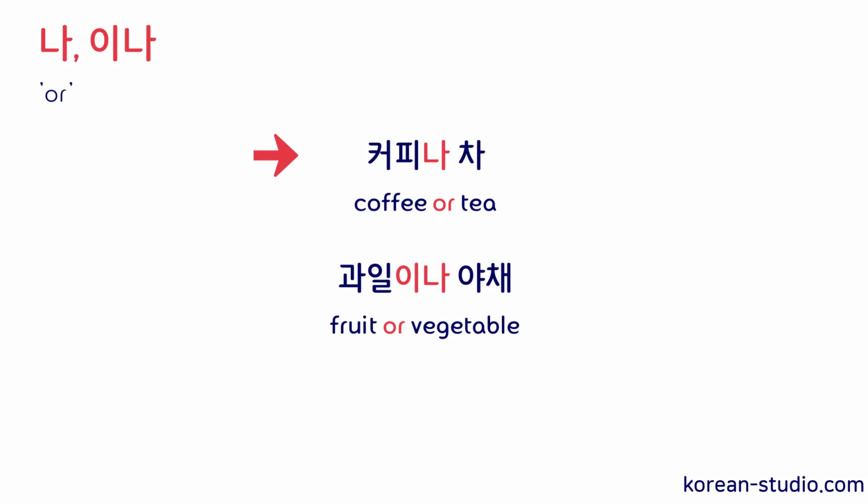And in terms of structure, we use 나 if the noun doesn't end in 받침, and 커피 doesn't end in 받침, so it's used with 나. On the other hand, we use 이나 if the noun does end in 받침, and 과일 ends in 리을 받침, so it's used with 이나. So that's probably the most well-known use of these particles, 나, 이나.